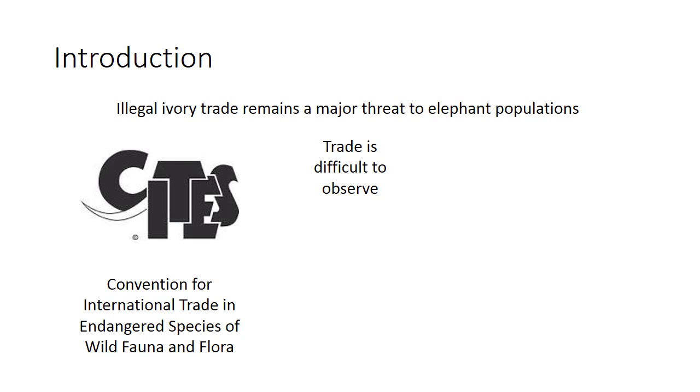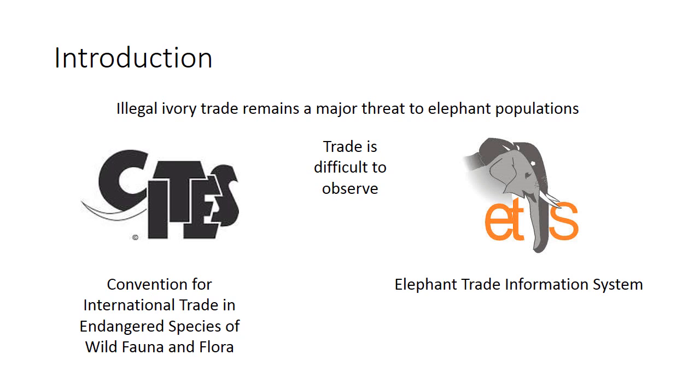In 1997, the Convention for International Trade in Endangered Species of Wild Fauna and Flora, known as CITES, set up a new resolution at the 10th Conference of the Parties to monitor the illegal ivory trade. Out of this resolution came ETIS, the Elephant Trade Information System. All CITES parties, that is countries who've signed up to CITES, have to report all seizures of illegal ivory that they make to ETIS within 90 days of the seizure being made.